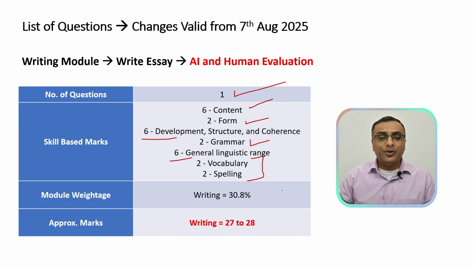So what is the module weightage? It will be approximately 30.8%, which will tally up to 27 to 28 marks alone for your writing module. So this question will also be very important for your writing module.